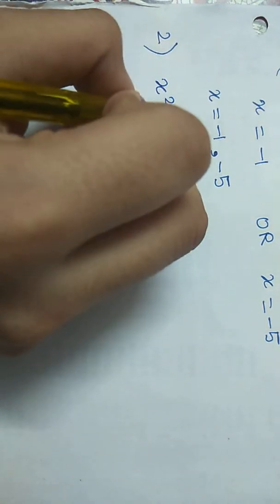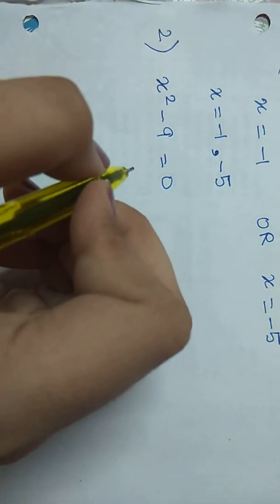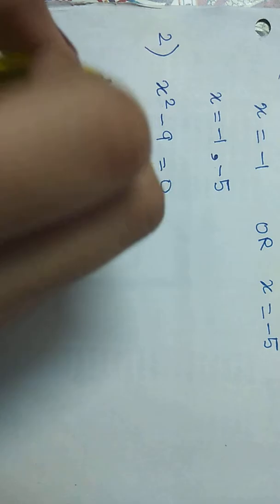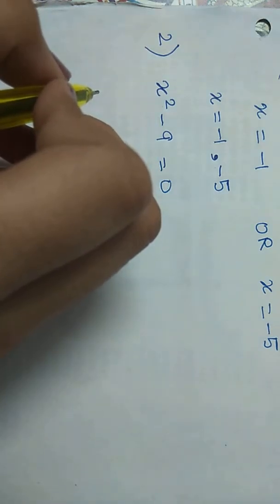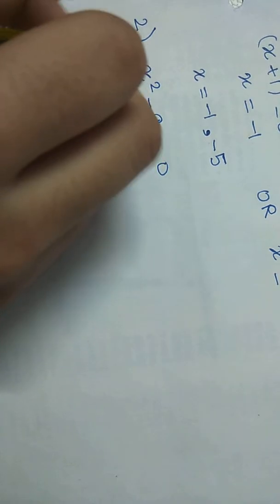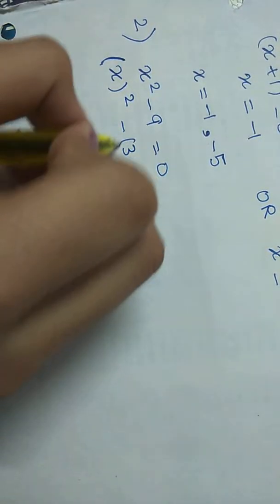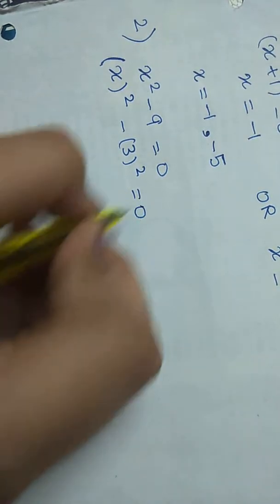Now let's move to another question. X square minus 9 is equal to 0. Now in this equation we do not have to find L and M. We simply write x whole square minus 3 का whole square is equal to 0.